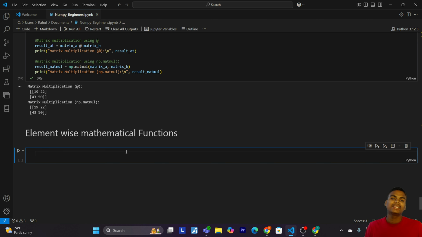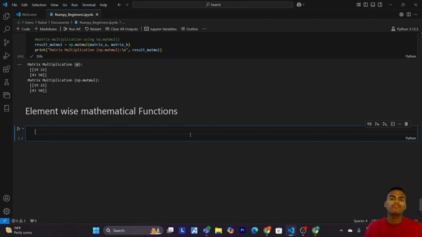Okay, so now we are at the last stage of NumPy. NumPy allows us to perform element-wise operations on arrays. This means we can apply a function to each individual element in the array. So let me show you a few examples.